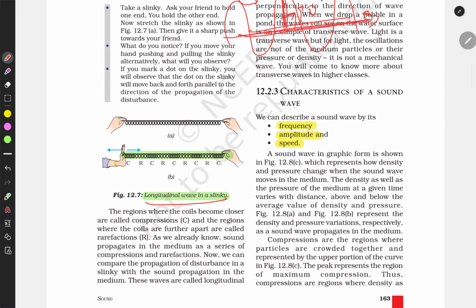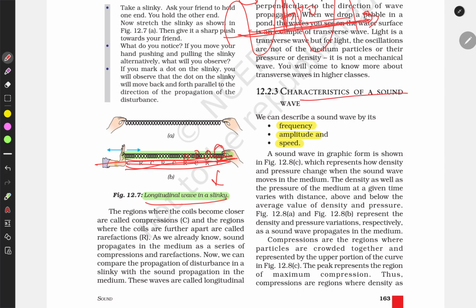This is a very good example of longitudinal waves: there is a spring, we are compressing it, and compression and rarefaction are forming. This is also in the direction of propagation, this is how the longitudinal wave travels.